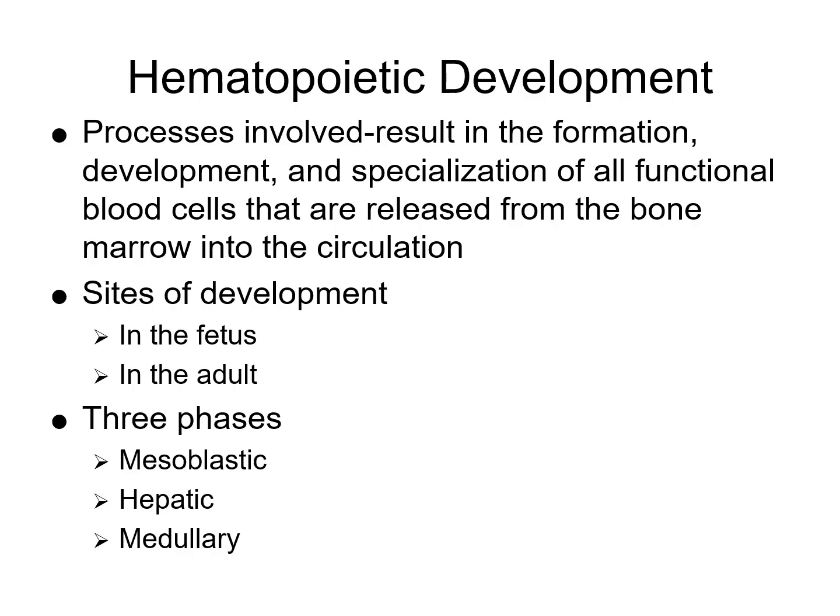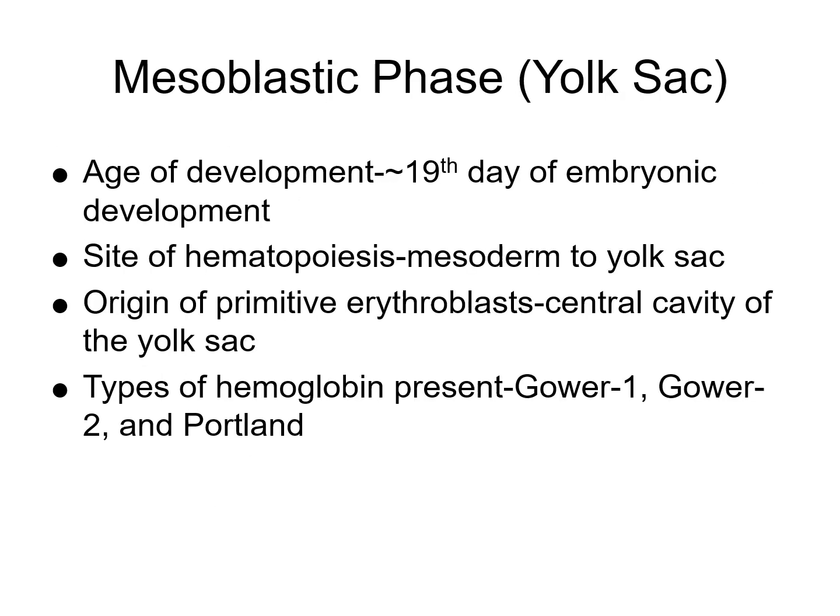So we have first the mesoblastic phase. This is the earliest phase where the blood formation occurs in the yolk sac of the embryo. Then we have the hepatic phase, which is where blood cell production will shift mainly to the fetal liver and spleen. Then we have the medullary phase, which is the final phase where the bone marrow becomes the primary site of hematopoiesis and continues into adulthood.